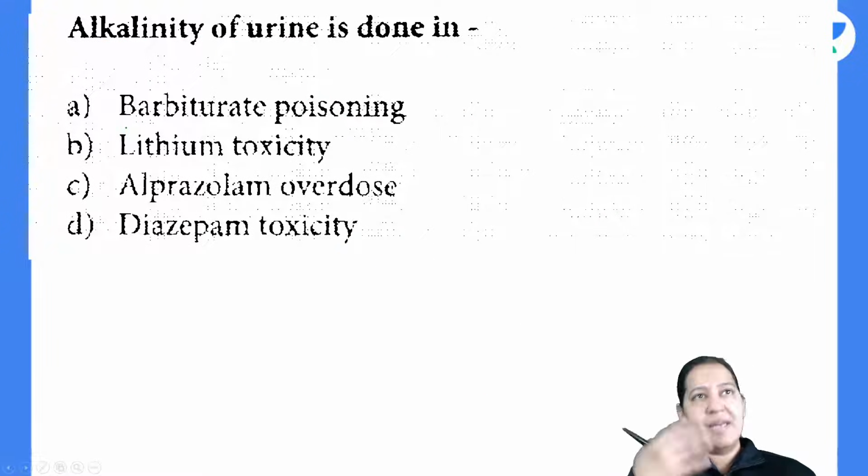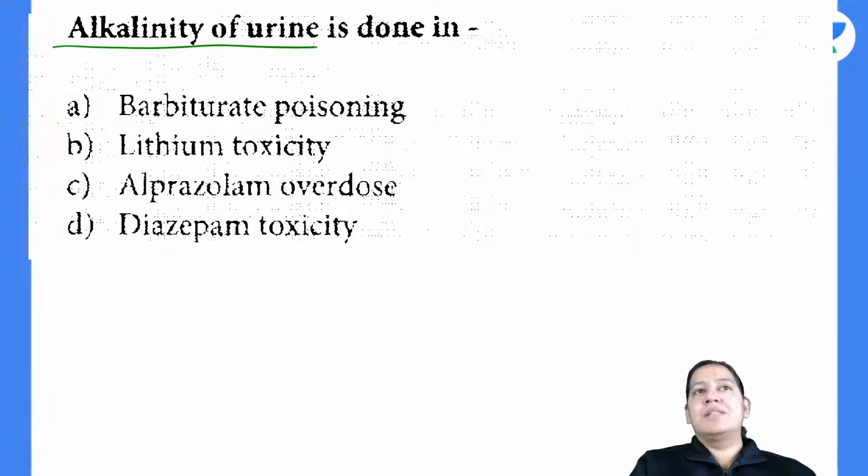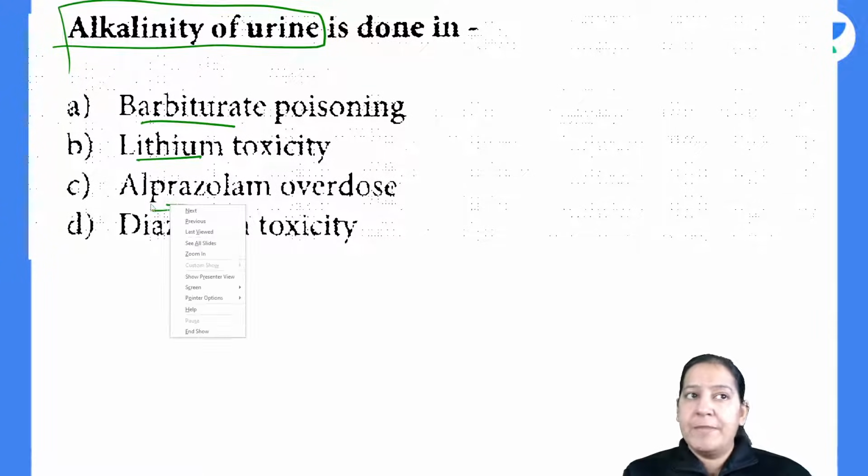Now coming to the next question. This is the next question. Alkalinization of the urine is done in. This is a suicidal case. So there are 4 suicidal patients in front of you. The first patient tried to commit suicide by ingesting barbiturate. The second patient tried to commit suicide by ingesting lithium. The third patient tried to commit suicide by ingesting alprazolam, a sleeping pill.